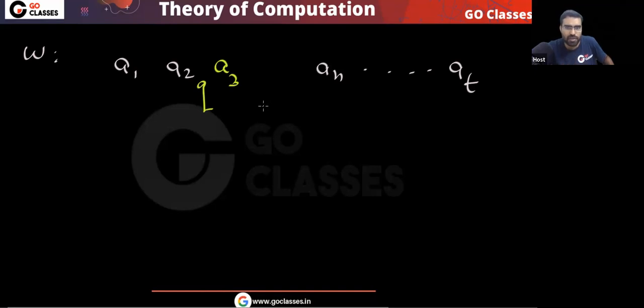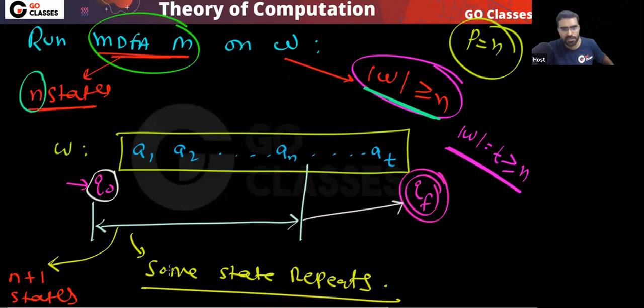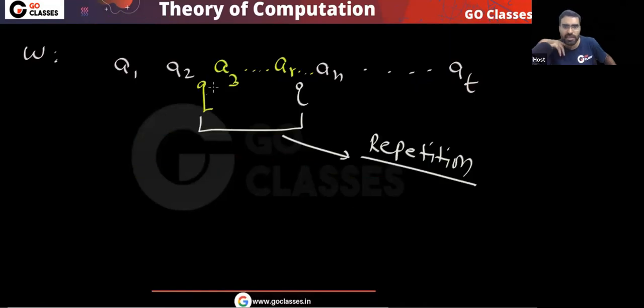You already know some state will definitely repeat.